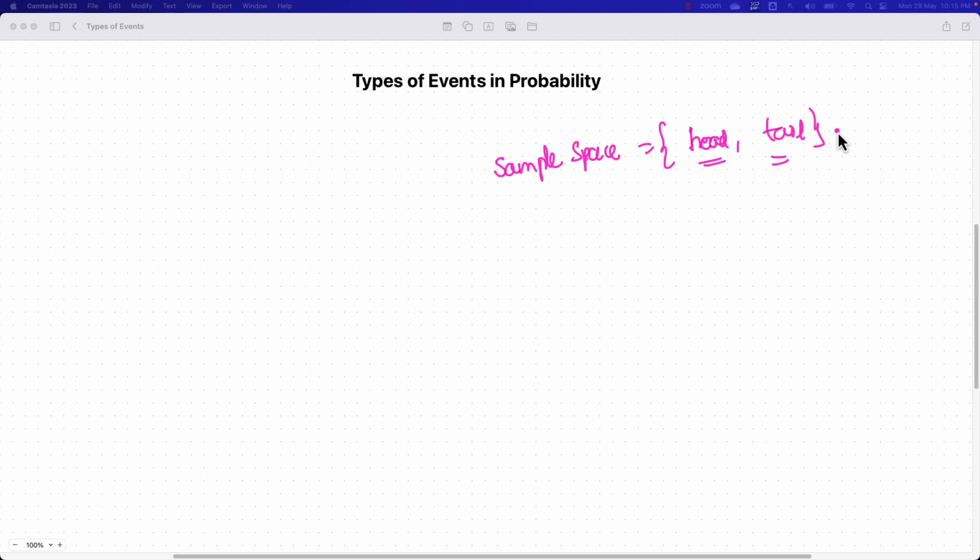Now when we talk about these events, there are various types of events in probability. Each type of event will have its own set of individual properties, and this classification of events in probability will help us to simplify the mathematical calculation. So let us understand about the events in probability.